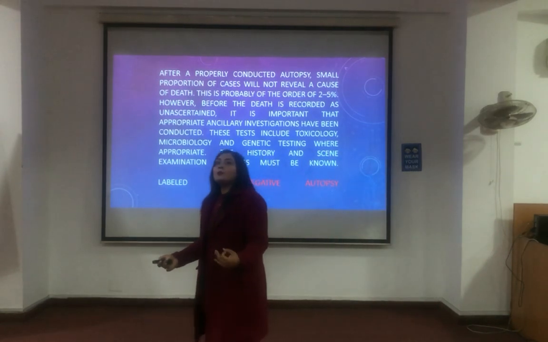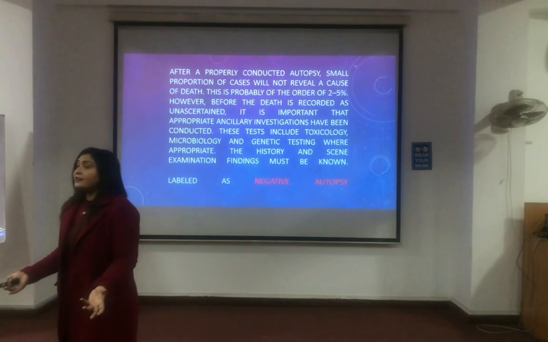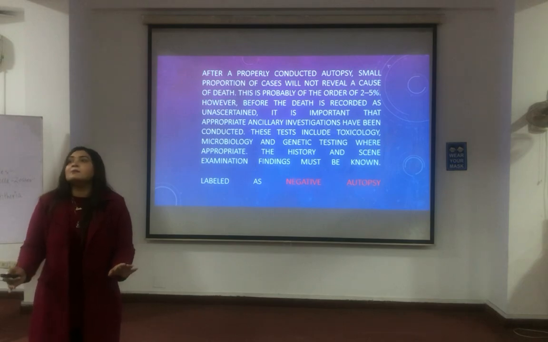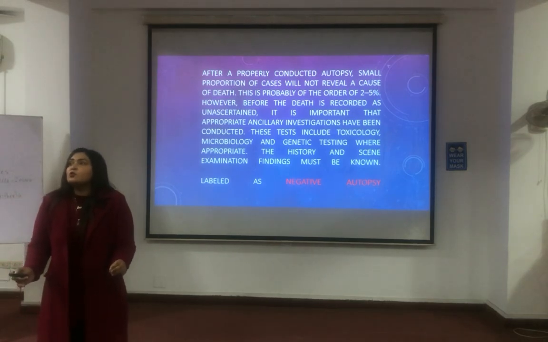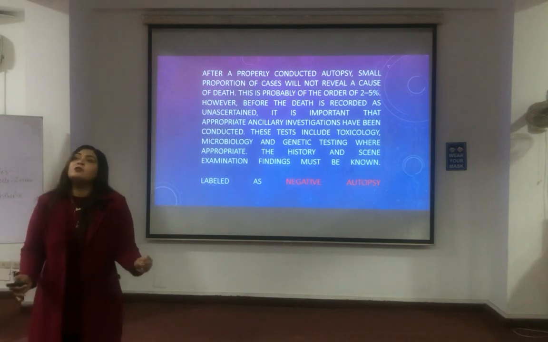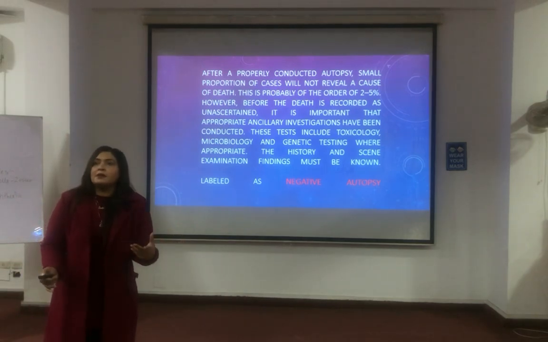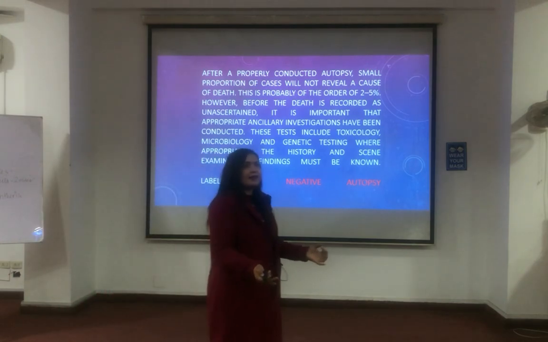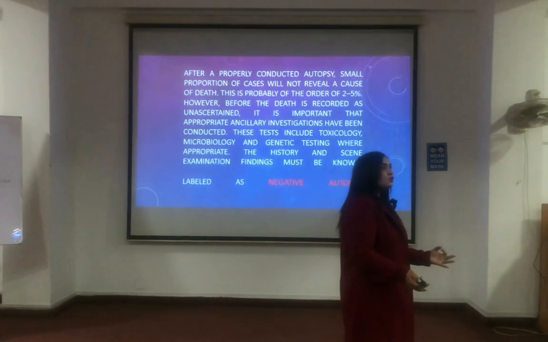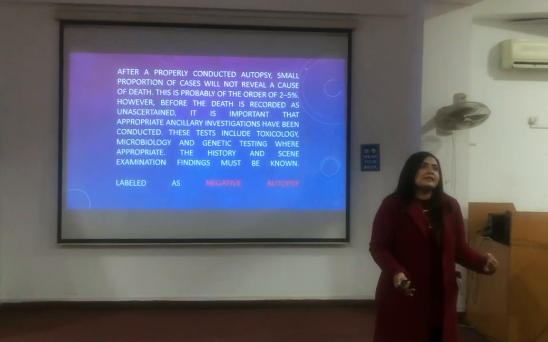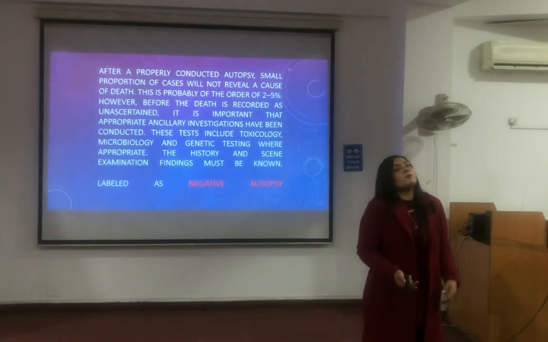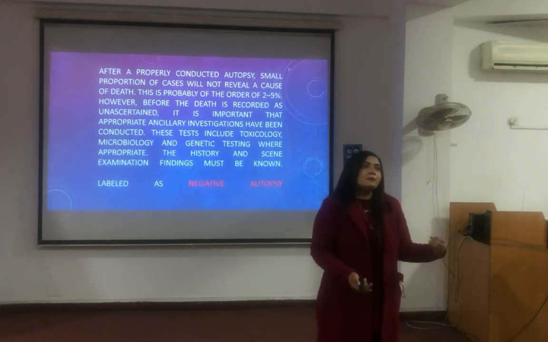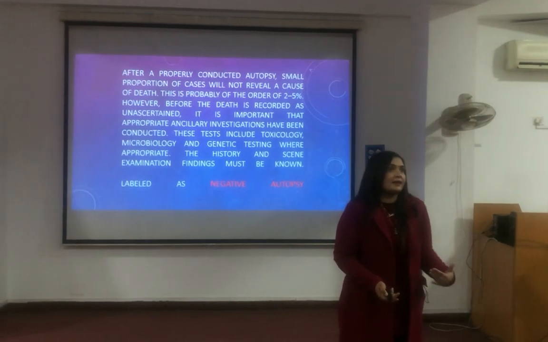it doesn't mean that you should approach a case with that in your mindset. We should see that, okay, this autopsy should give us some information. The mindset should be very positive about that. Even if we know the case is, for example, myocardial infarction, we sometimes think that we cannot have much findings in that case, but our mindset should not be like that. We should say no, we will find the cause of death; even if it is myocardial infarction, we will look for some specific findings in the heart, okay?